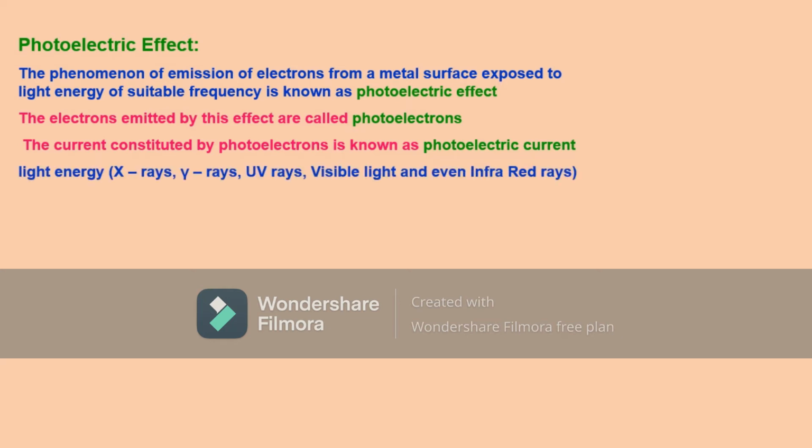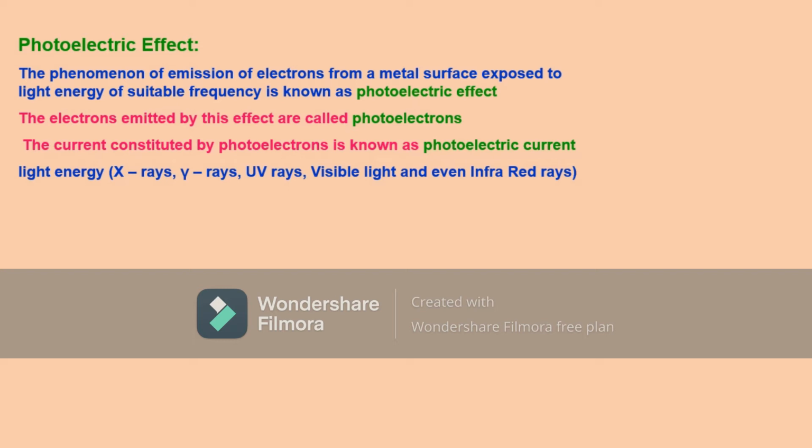Now, light energy can have any frequency range, that is, X-rays, UV rays, gamma rays, visible light, and even infrared light. Usually when we think of light, we think of visible light, which has a wavelength range of 4000 to 7000 angstroms.